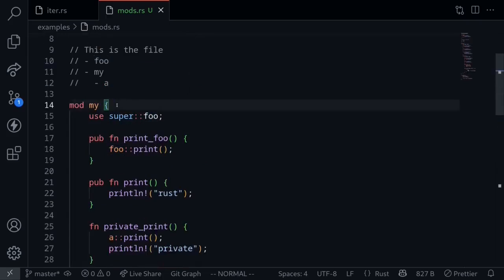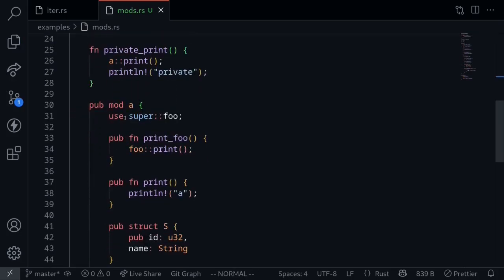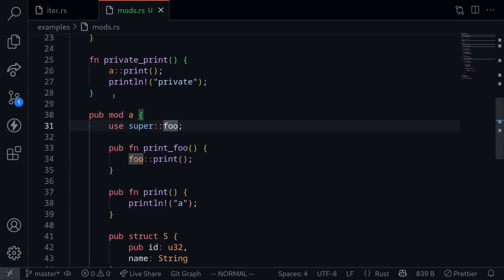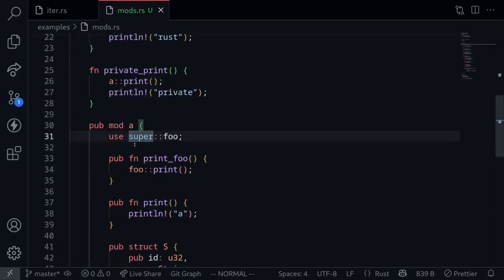How about if we comment this out and also comment this code out? Now inside module A, when it says to look for module foo one above this module, it no longer can see module foo. So to fix this, we need to go one more above. We need to say super::super::foo. Let's see what it does. Super means go one above, and then super again means go one above again.